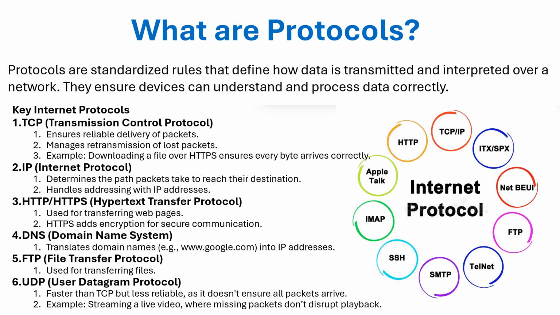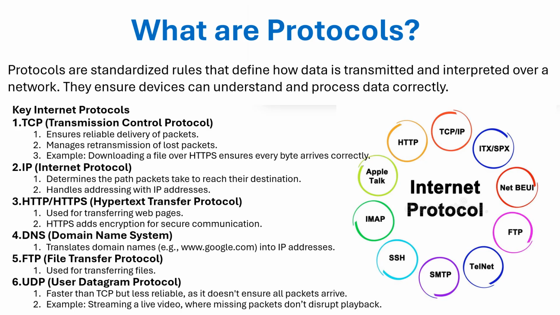Of course, there are many protocols, and many are still being developed, but these are the common ones. For example, TCP, which stands for Transmission Control Protocol. This ensures reliable delivery of packets and manages the retransmission of lost packets, for example when downloading a file. HTTPS, which is the secured one, ensures every byte arrives correctly. The IP, Internet Protocol, as we defined before, determines the path or route the packet takes to reach its destination, and handles addressing with the IP address.